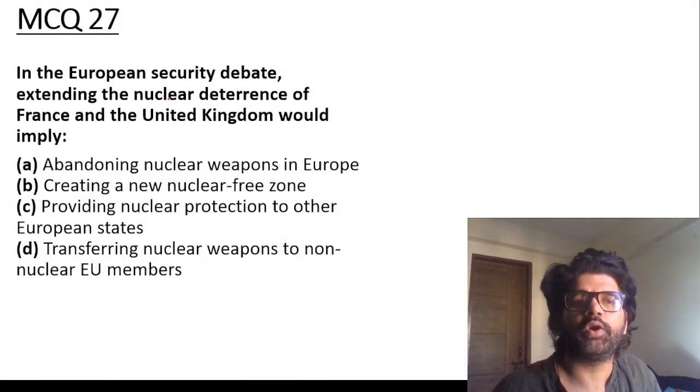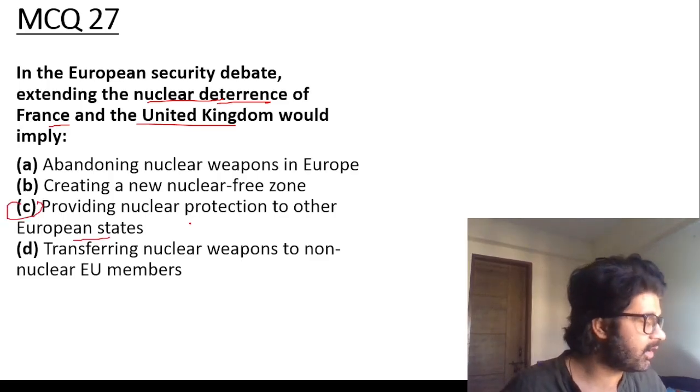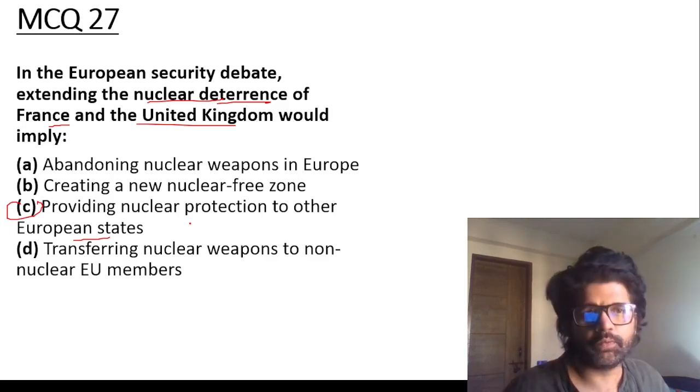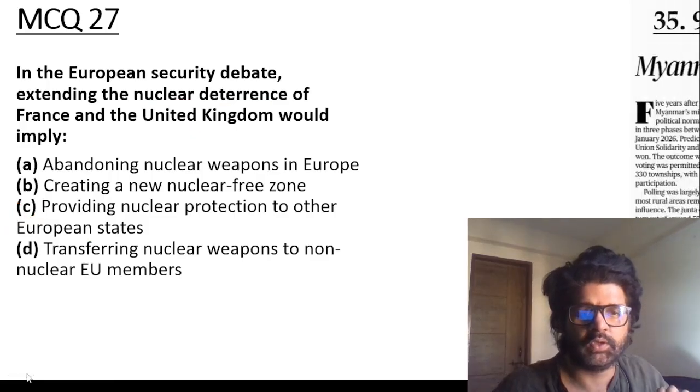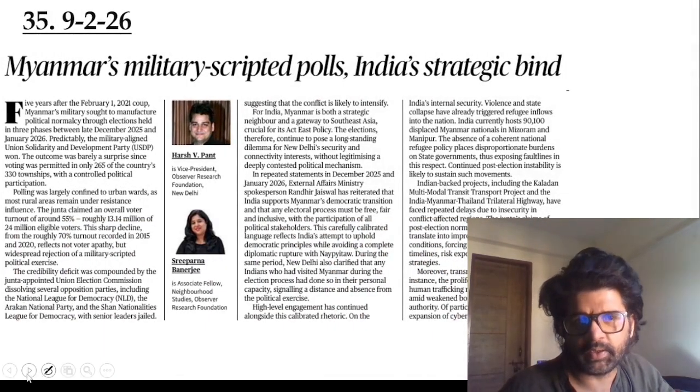In the European security debate, extending the nuclear deterrence of France and UK would imply providing nuclear protection to other European states. Now, they cannot rely on the US, so maybe the nuclear stockpiles which France and UK currently have, they can use to give protection to other European states from the belligerence of countries like Russia.